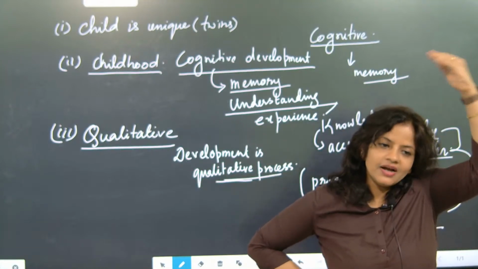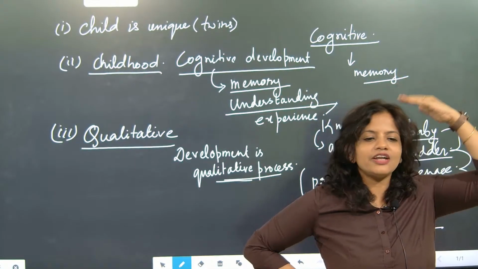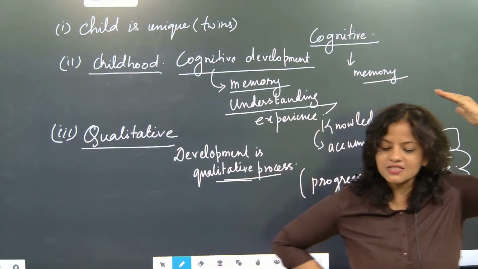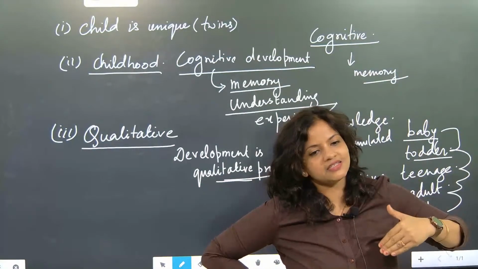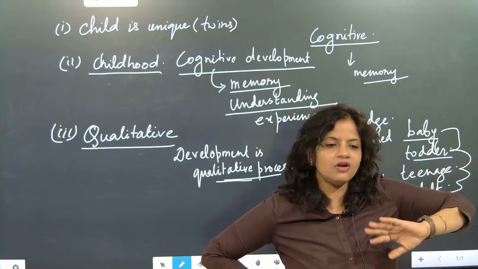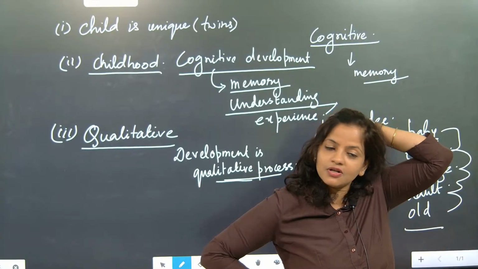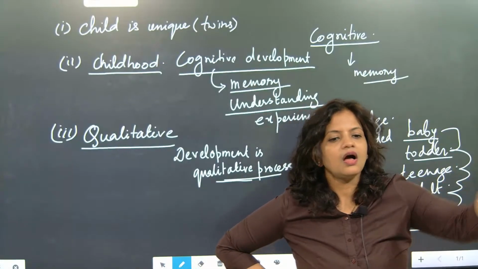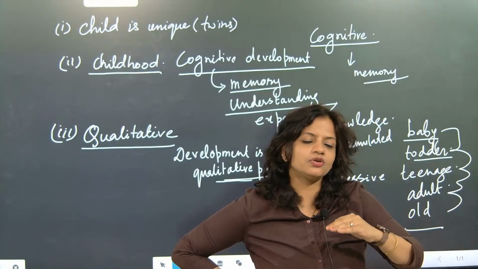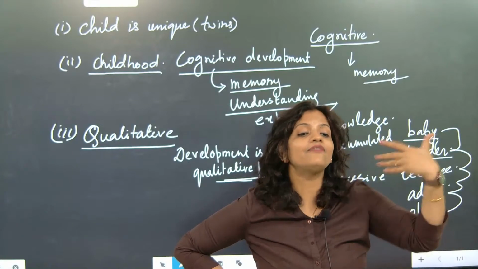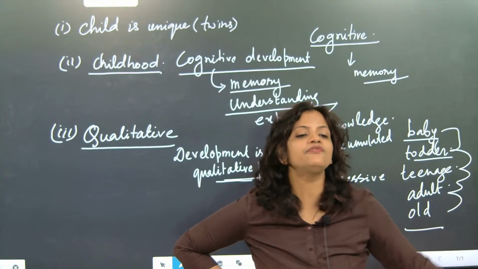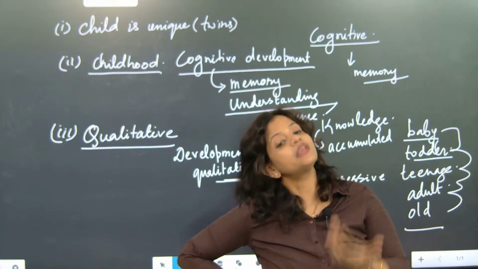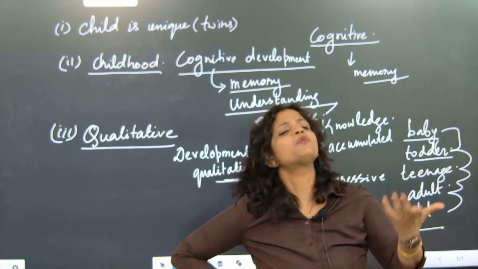So if I attain a height of 5'3", after that I cannot expect to become shorter. Not possible, because it's a progressive stage. Once I reach this height, I cannot decrease. I hope you have understood. So first the body development stage, when it comes, it will grow. After that it will not go less. Development is a progressive way. It is a qualitative process where you keep on learning things. The things will always be positive.